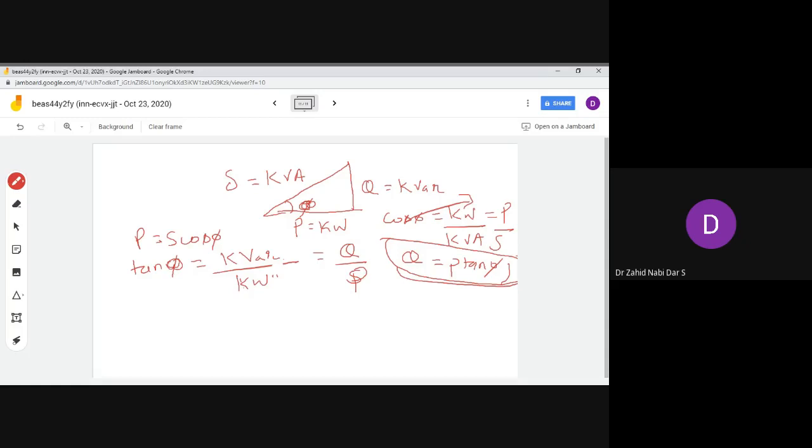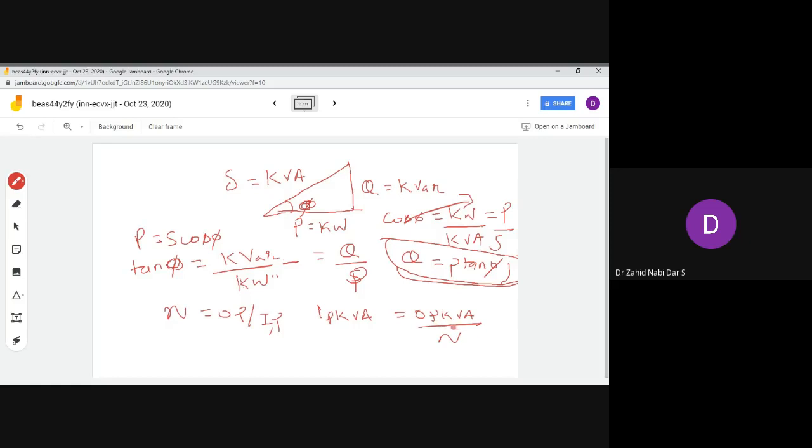But suppose now you want to write your efficiency is output by input. Your input kVA would be output kVA by efficiency. Because this is input, I transferred here, input kVA is equal to output kVA by efficiency. So this equation also we previously saw.